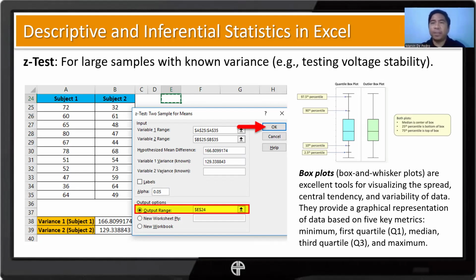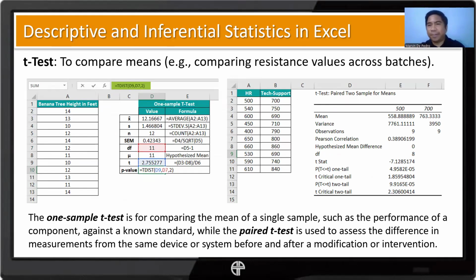But if not, another option, of course, is the t-test as mentioned earlier. This time we are comparing the means. We are not concerned anymore since we have a degree of freedom.